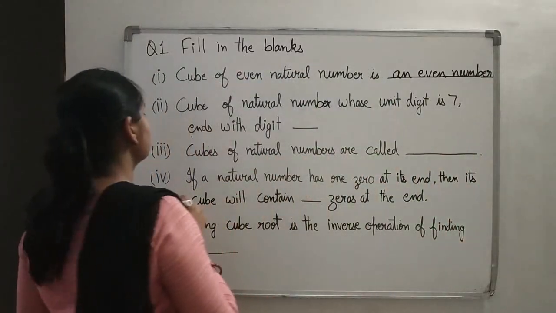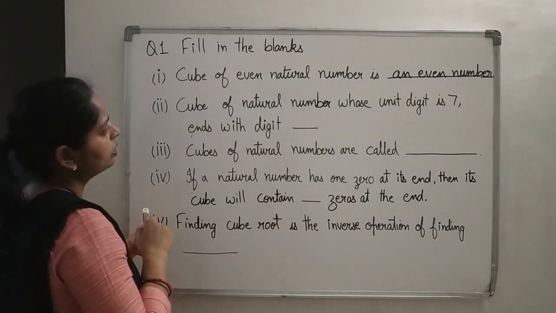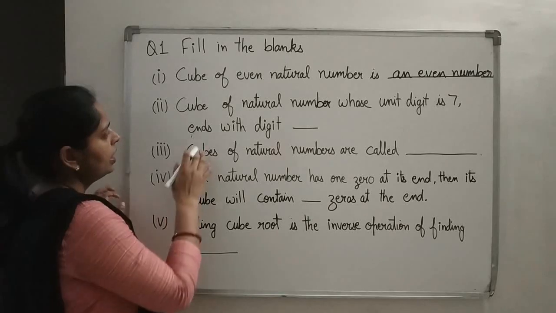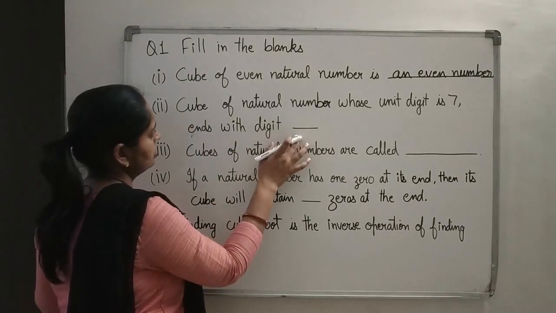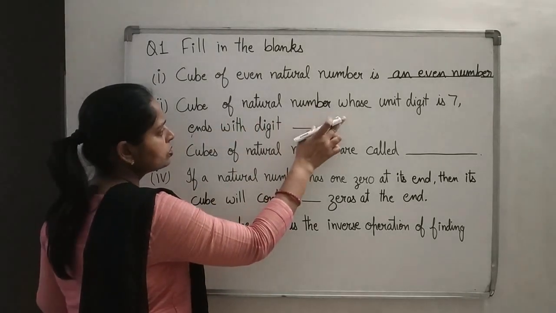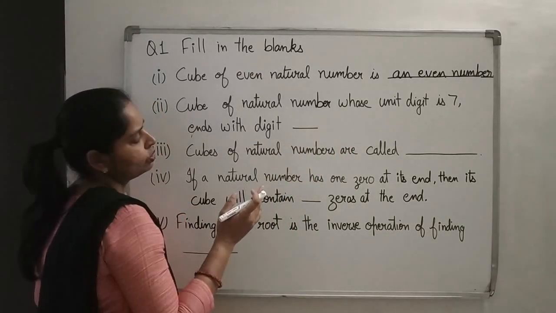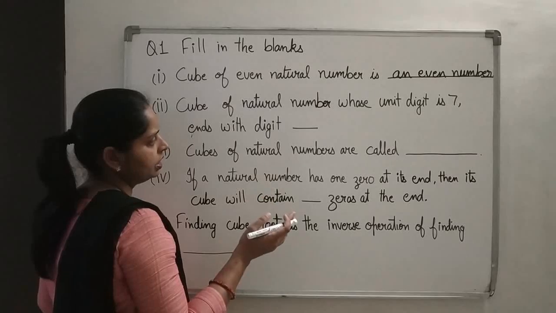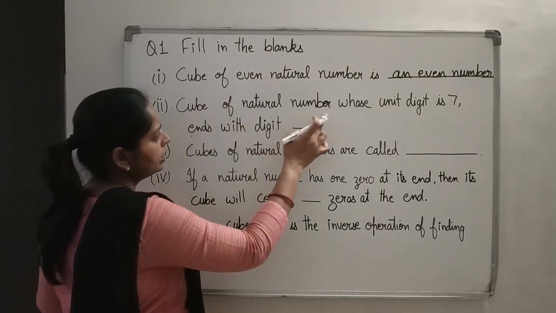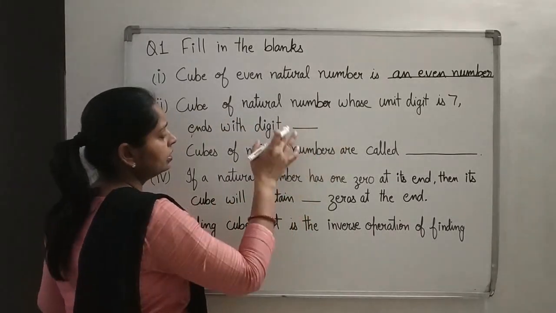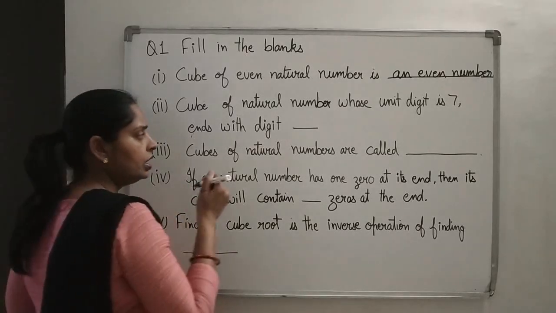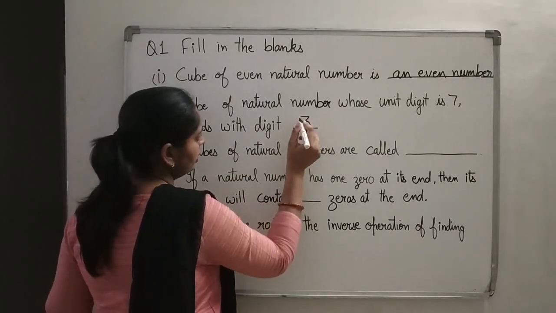Okay, then see the second part. Cube of natural number whose unit digit is 7 ends with digit dash. What is the cube of 7? Cube of 7 is 343. So any number which is ending by 7, that number's cube will end with 3, and that is also the property you have done.